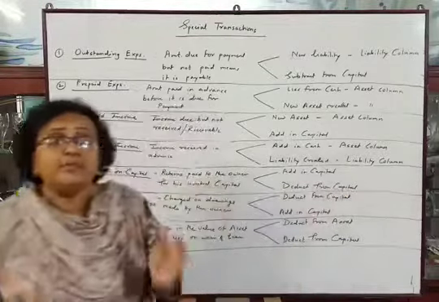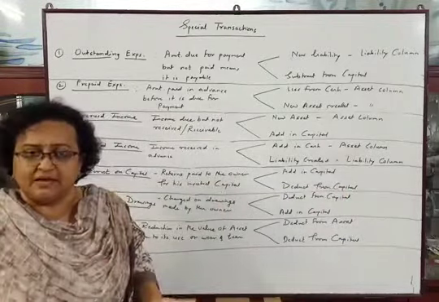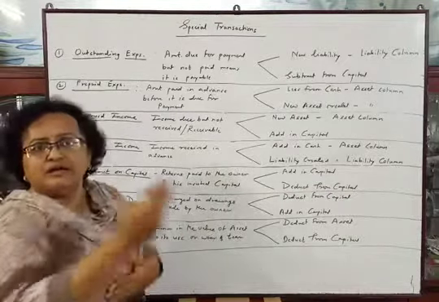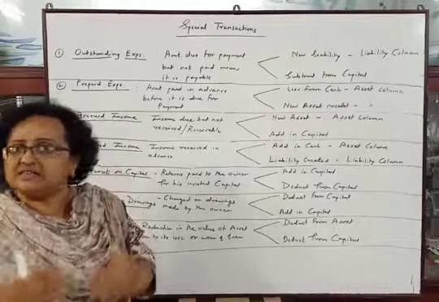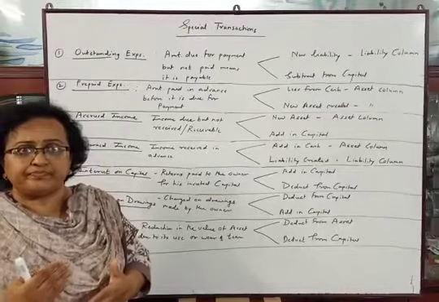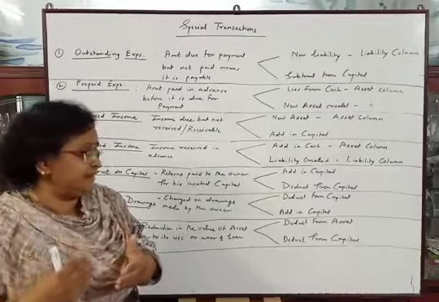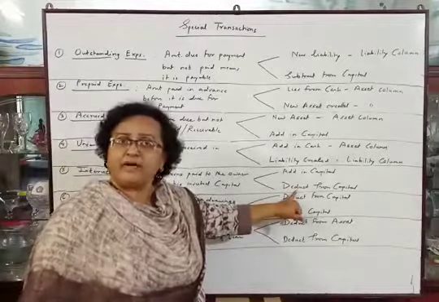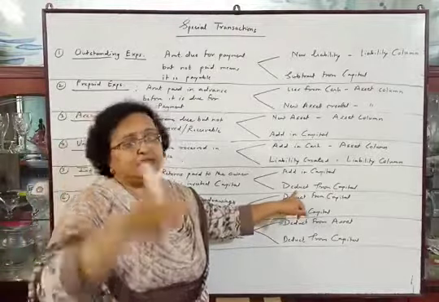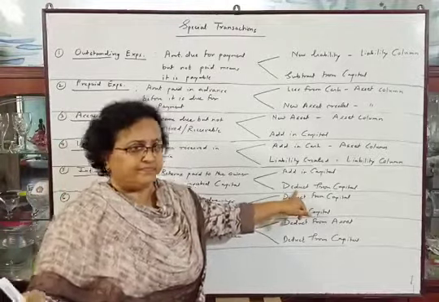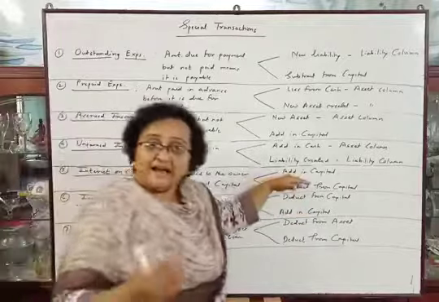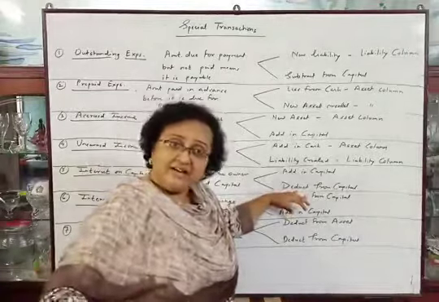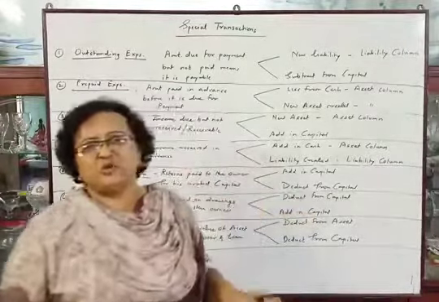Now from the point of view of the business, it is an expense of the business, because the business is paying interest to the creditor. Here the owner is considered as a creditor, and so they are paying interest to the owner. So it should be deducted from capital, because all expenses are deducted from capital. Okay, understood? First, it should be added in capital as it is income of the owner, and secondly, it should be deducted from capital because it is an expense of the business.